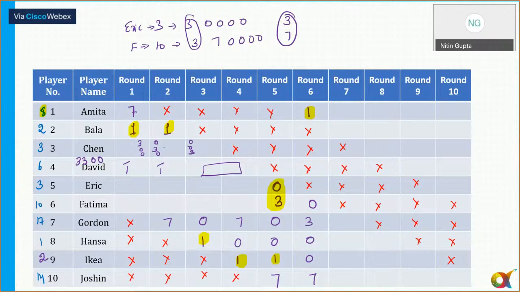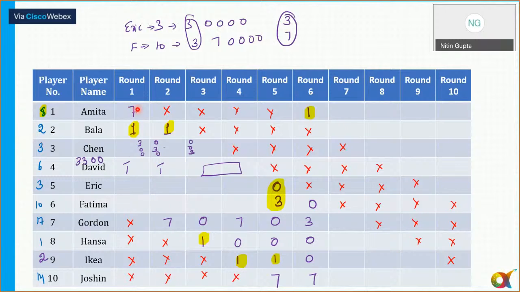Now tell me one thing. Eric and Fatima are getting a score of 3 and 7. If they get 3 and 7 in one particular round, can that be round 4? No, because in round 4 someone has already got 7. Can it be round 2? No, round 2 got a 7.